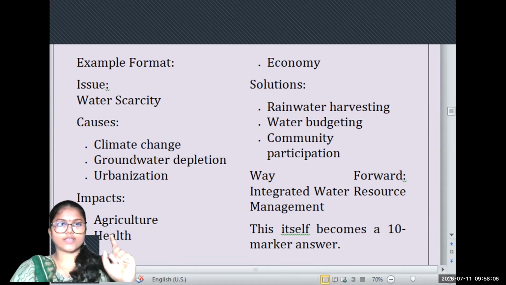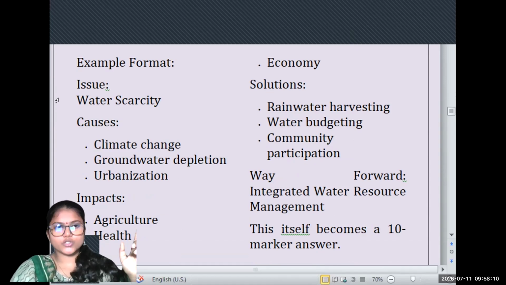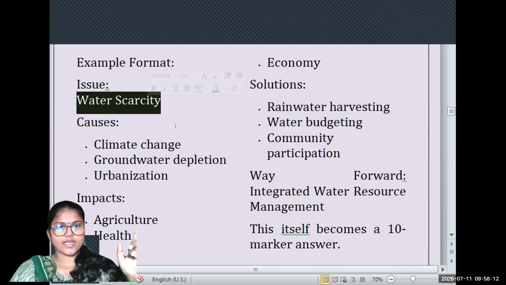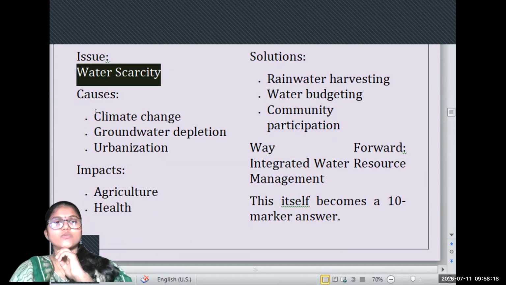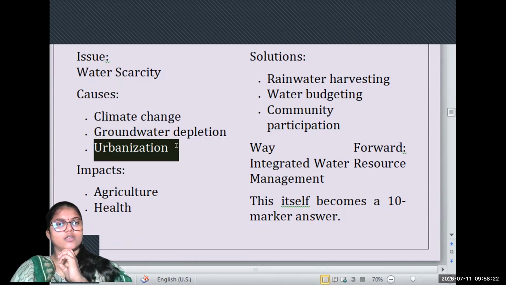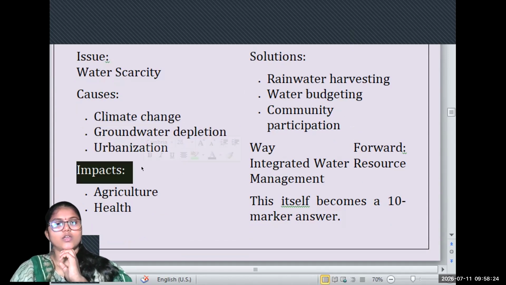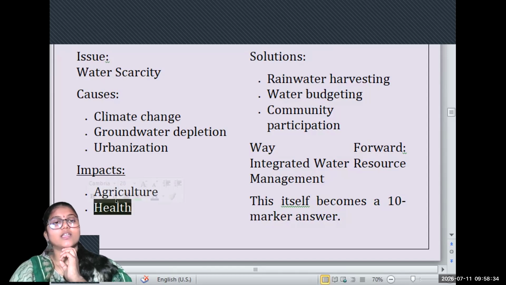Here is one example. If there is an article related to water scarcity, what should you do? You should have a template like this. This is an issue related to the water crisis. What are the causes which have been pointed out? Like climate change, groundwater depletion, urbanization. What is the key impact? It will have an impact on agriculture, on the productivity of agriculture. It will impact health.